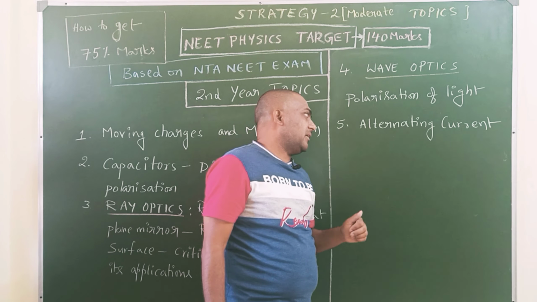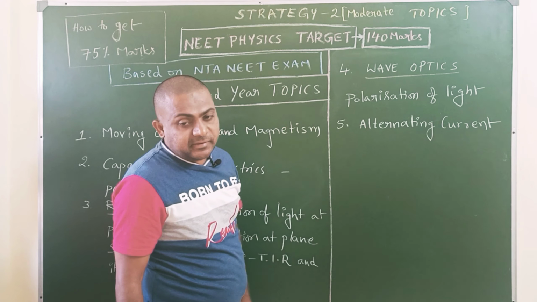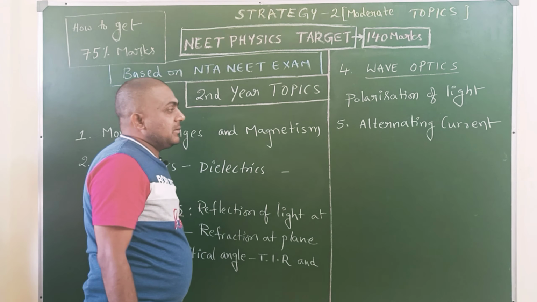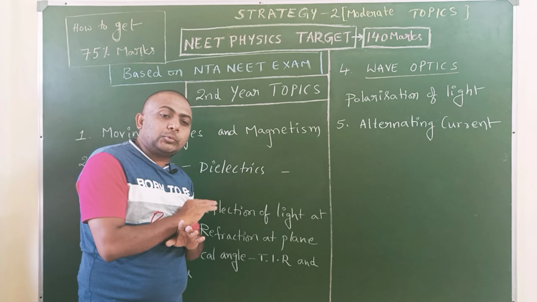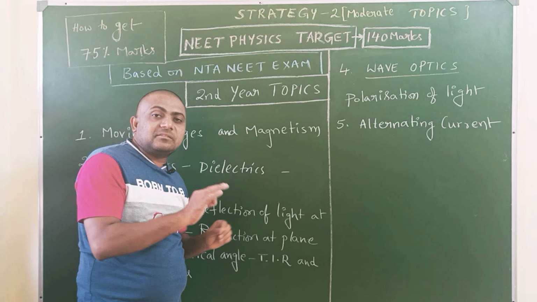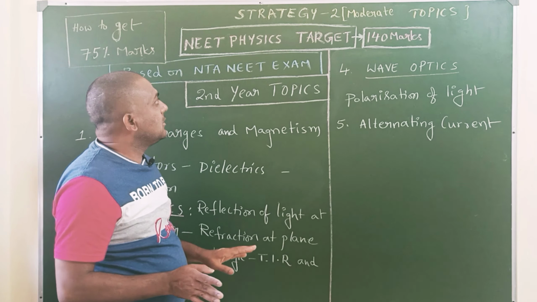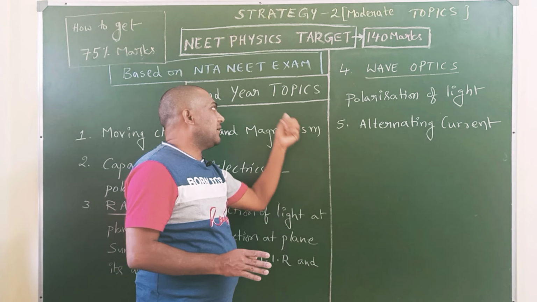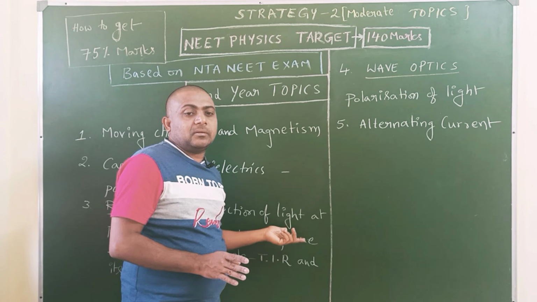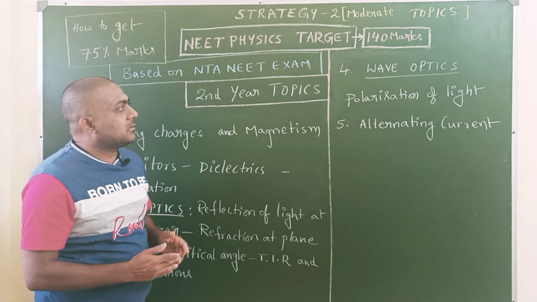Here, polarization of light and alternating current. Additionally, you should practice basic mathematics, so read the chapters and practice basic mathematics also. This much is enough. First, read the entire Strategy 1 topics without leaving anything, and Strategy 2, what I told previously, the first year and second year topics.